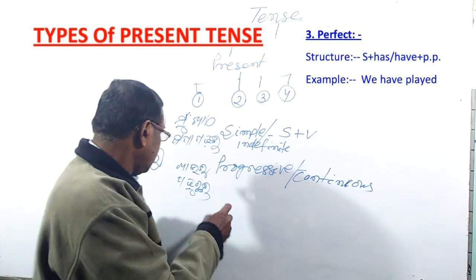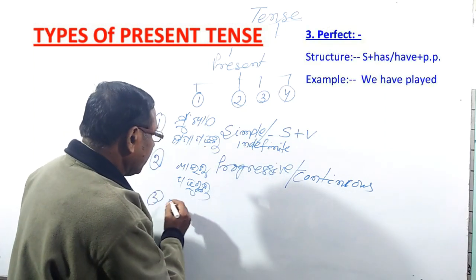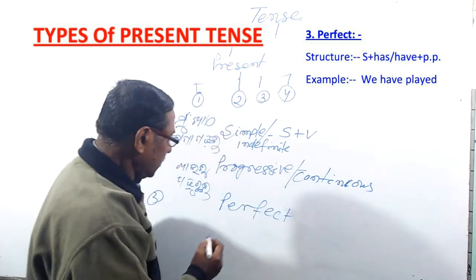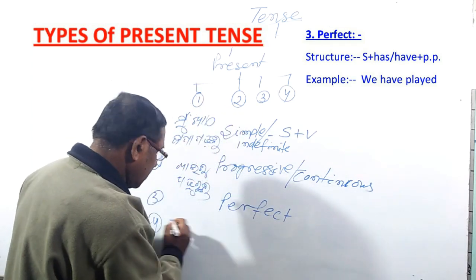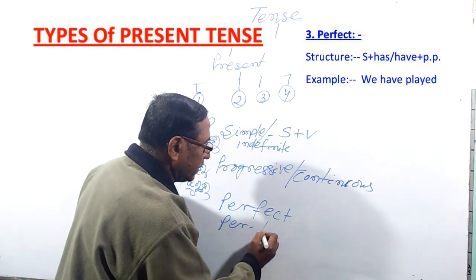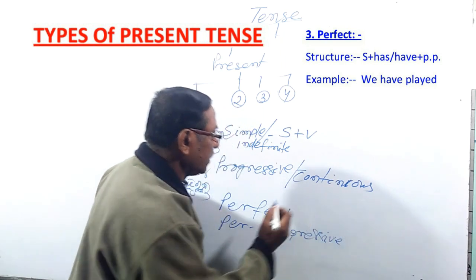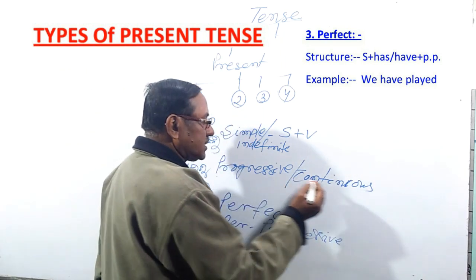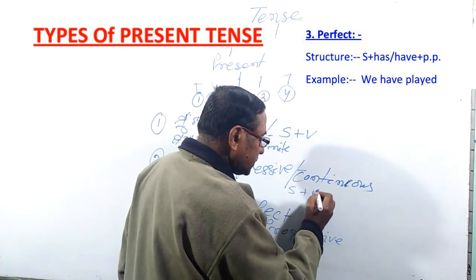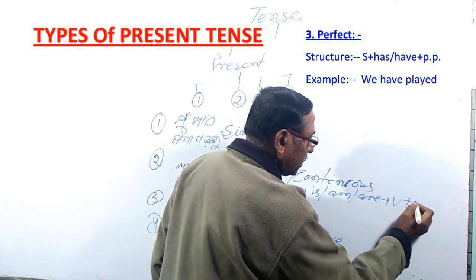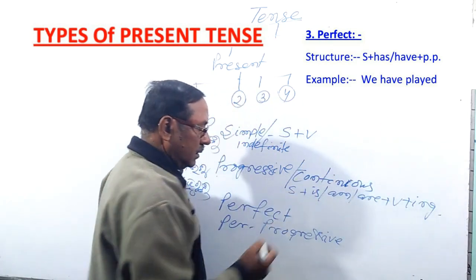Similarly, we will go to present number 3, that is perfect, and number 4, perfect progressive, or you may call perfect continuous. The structure of present progressive is subject plus is/am/are plus verb plus ing.